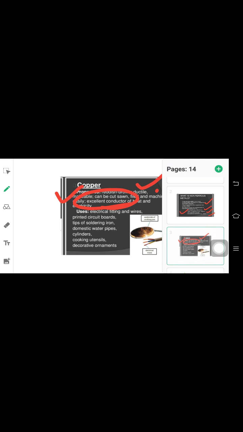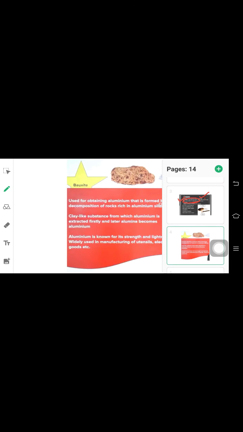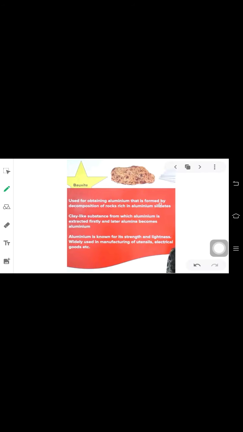Moving to the next slide is bauxite. Now a question has arrived on bauxite, a 3 mark question: explain the formation of bauxite and name the metal obtained from it. I'll repeat the question. The formation is of 2 marks and the metal obtained is of 1 mark.